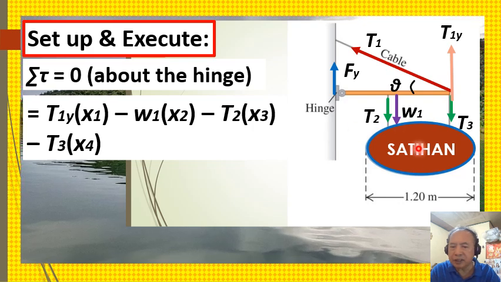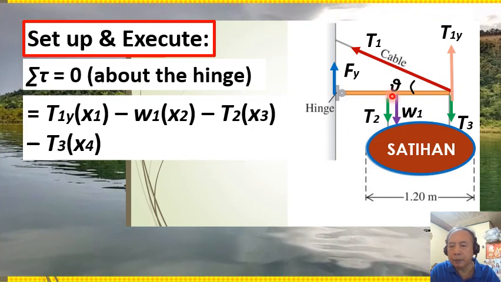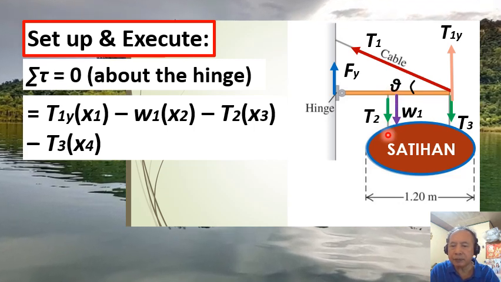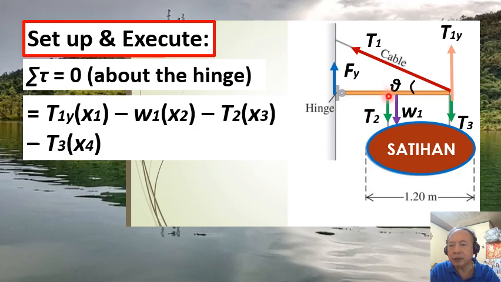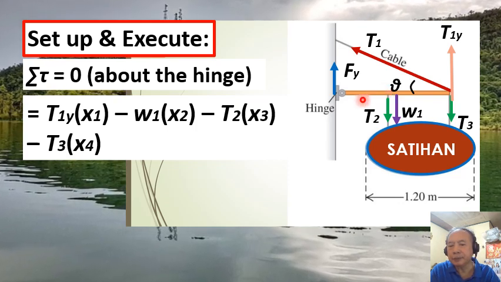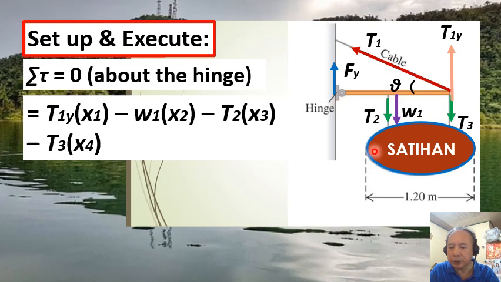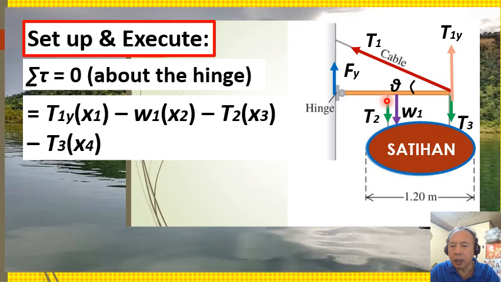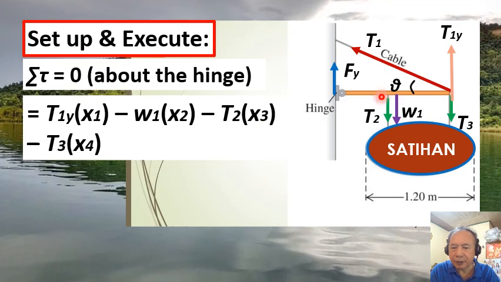And for the tension T2 of the first wire, the direction of T2 is downward, right? Its corresponding lever arm is the distance from the axis to the line of action of T sub 2. Later, we're going to figure out this value of x3, right?